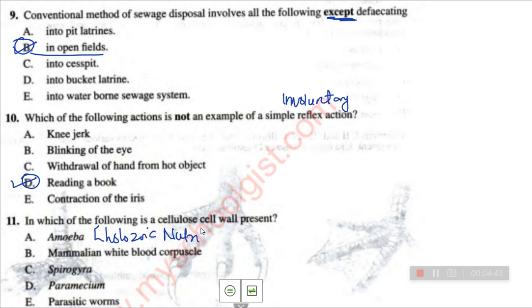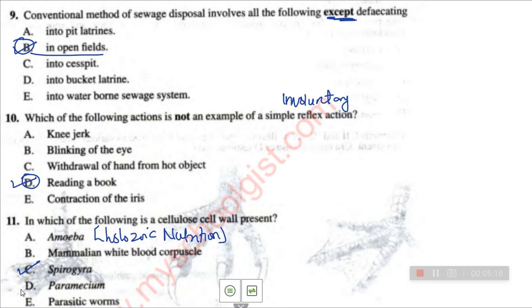If you look at mammalian white blood corpuscle, which is white blood cell, that is animal cell. So it is automatically not going to have cellulose cell wall, because animal cells don't have cellulose cell wall. Spirogyra is just like plants. And it also carries out photosynthesis. So it is autotrophic in nature. So it has cellulose cell wall. So we can say option C is the right answer, because this Spirogyra even has chloroplast in its cell.